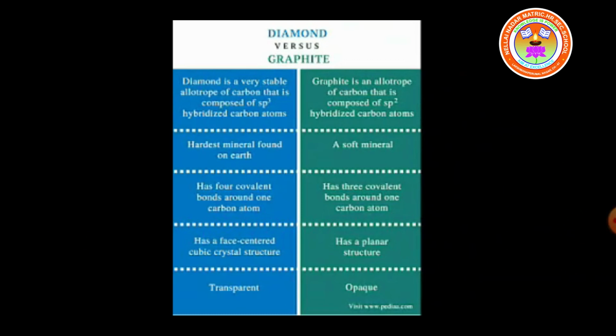In diamond, the structure is face-centered cubic crystal structure, whereas in graphite, the structure is a planar structure. Diamond is transparent, very heavy, hard, whereas graphite is very soft, slippery to touch and opaque. Diamond is a non-conductor of heat and electricity, whereas graphite is a good conductor of heat and electricity. So these are the main differences between diamond and graphite.